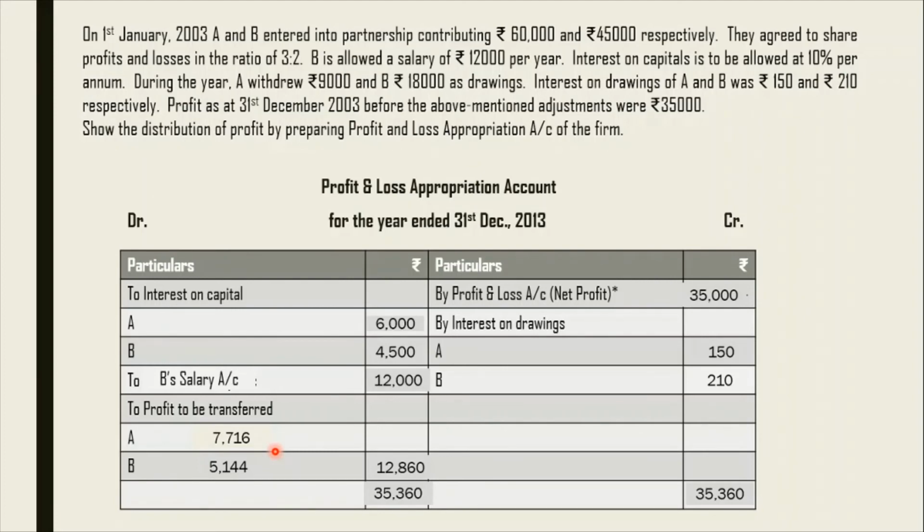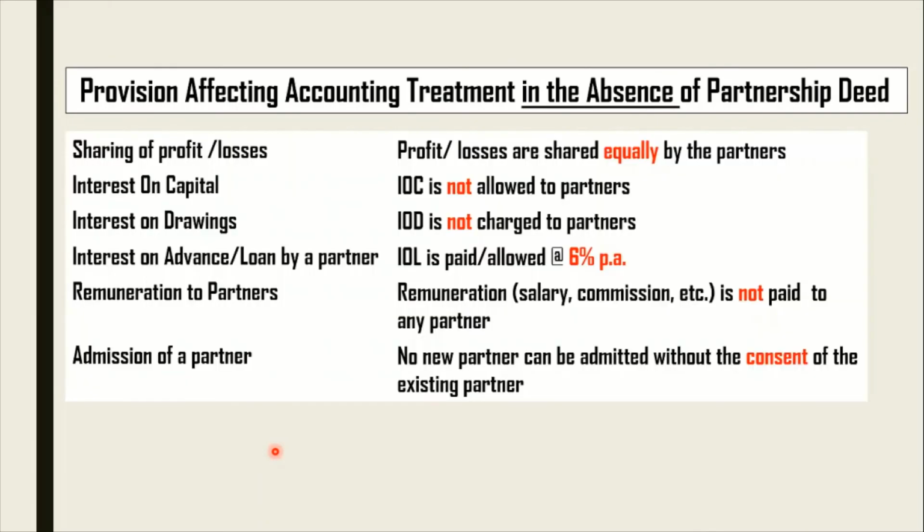Now, as you have seen, the profit and loss of the firm, or the divisible profit of the firm, is distributed between the partners in an agreed ratio. But in case the deed is silent, then the provisions of the Partnership Act 1932 will be applicable. So in case the deed is silent, no interest on capital, no interest on drawings, no loan, no salary, nothing will be provided, and in fact the profit will be shared equally between the partners.